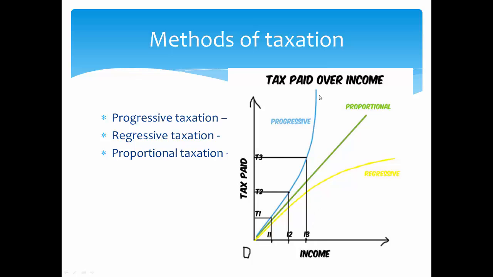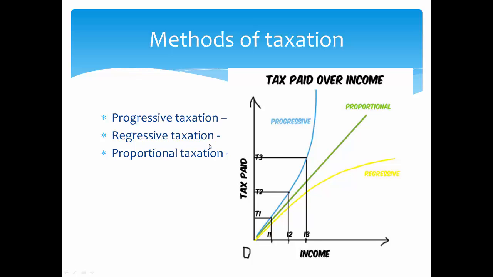So at that point of time, you can see that the people will start evading tax. Even much before that, they just start evading tax. So progressive taxation is good up to a certain limit. So this is a pro-poor taxation, and it's the most popular taxation method in the whole world.